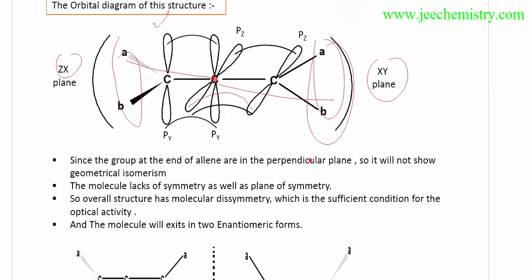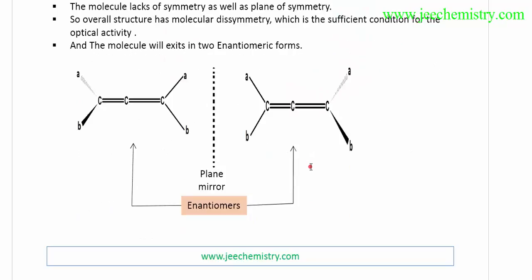Now we proceed to the next case. This is optically active, so if you put a plane mirror, the mirror image we get is an enantiomer of the original. I have already explained enantiomers in my earlier topics, so you can see that topic. But here I can say only that two compounds that are mirror images of each other are enantiomers.